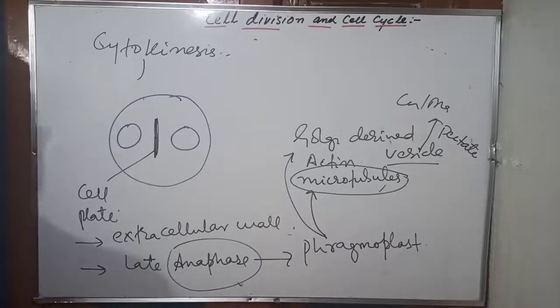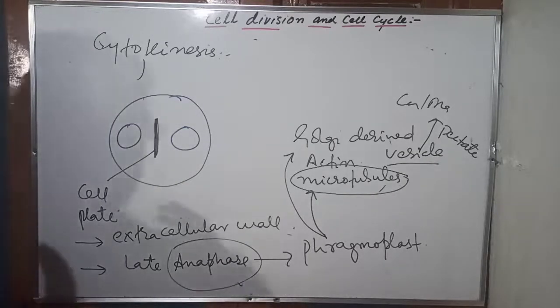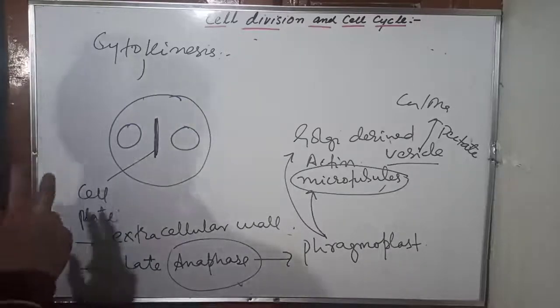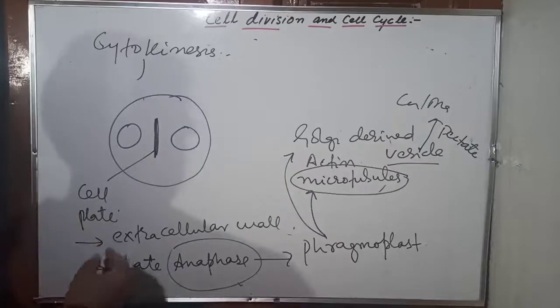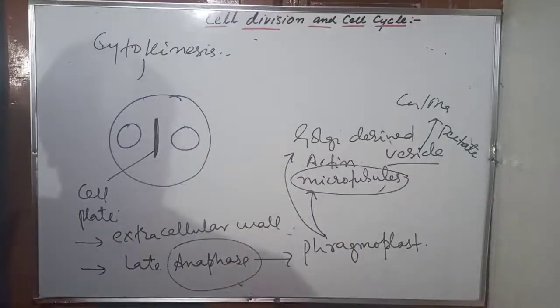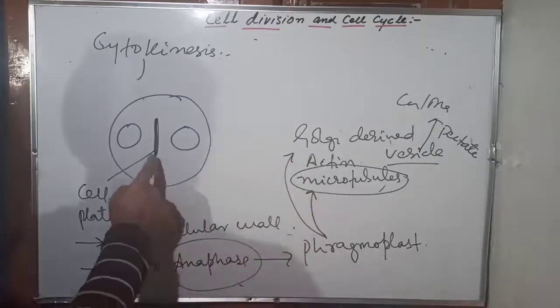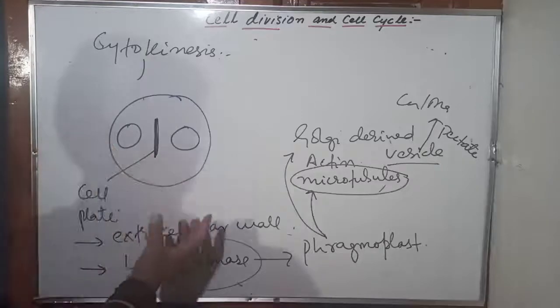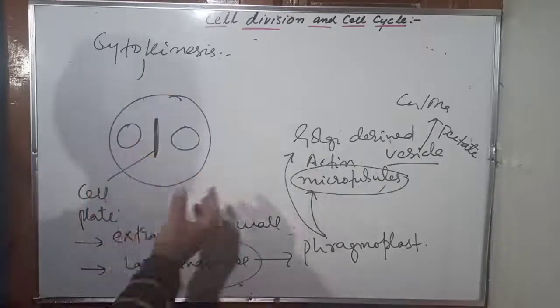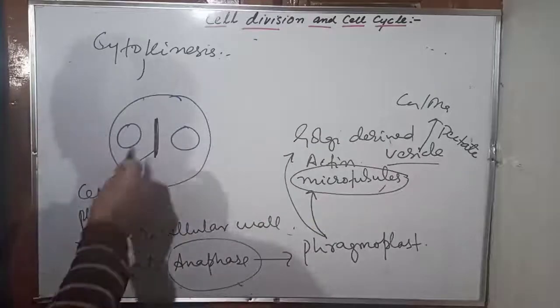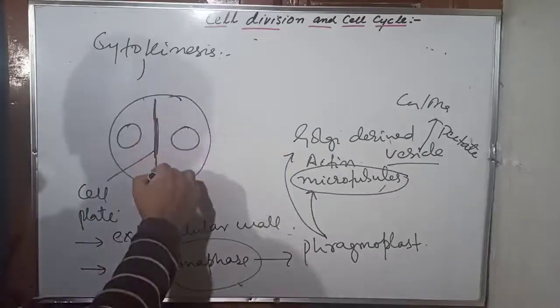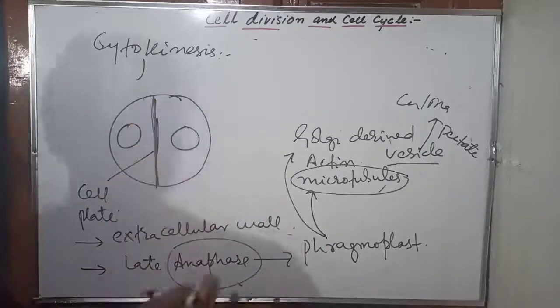This is a very important point, and it is an asked question. Two types of questions are asked. Number one, what synthesizes the cell plate? The answer is easy: the Golgi apparatus. Now, what determines the plane in which the cell plate is to be formed? It is the microtubule, because microtubules serve as tracks for the Golgi derived vesicles to unload the calcium and magnesium pectate here. So eventually the cell plate formation takes place.